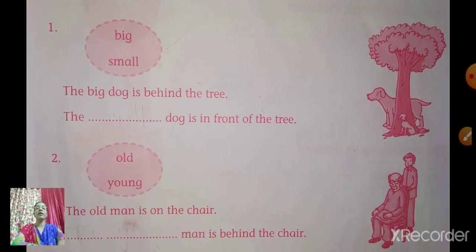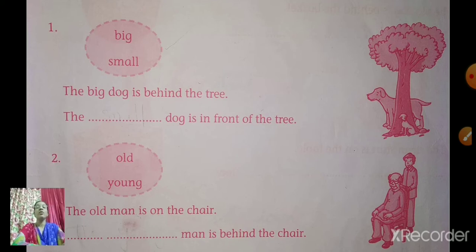Okay. Now, can you see the first one? Can you see a circle? In that circle, two words are given. One is big, another one is small. Opposite of big is small. Now here also you can see a picture on the right hand side. What can you see in the picture? You can see a tree and we can see two dogs. But both dogs are not of the same size. One dog is big and the other dog is small.